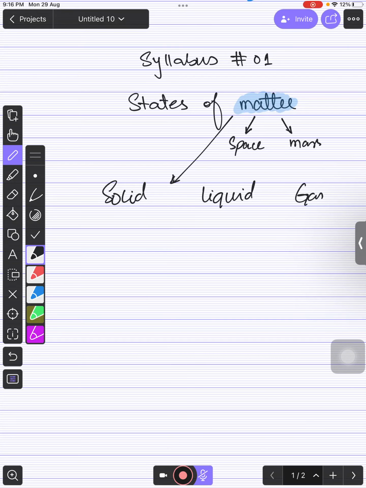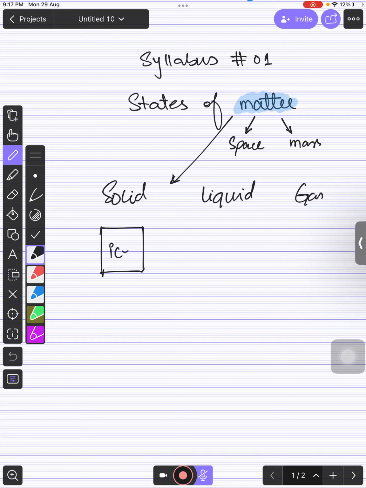Okay, everyone. It seems like you know what is solid, what is liquid, and what is gas, right? Perfect. So, for example, if you talk about something solid, I have a solid ice. This is solid ice, right?